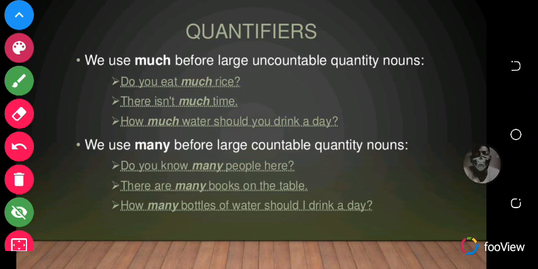We use many before large countable quantity. So unlike much, many is used before large countable quantity nouns. Let's look at examples. Do you know many people here? There are many books on the table. How many bottles of water should I drink a day? So when you look at this, you can actually count people here, and count the books on the table, and you can count the bottles of water.